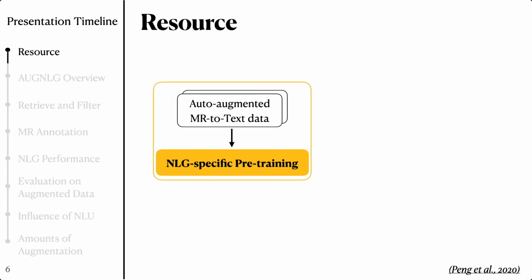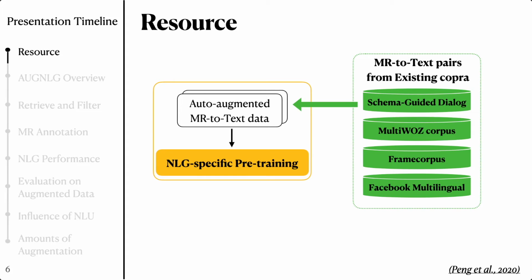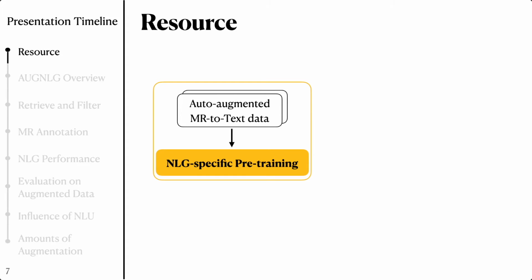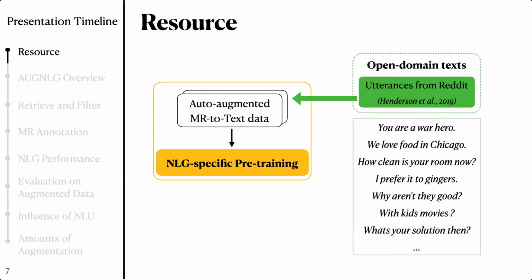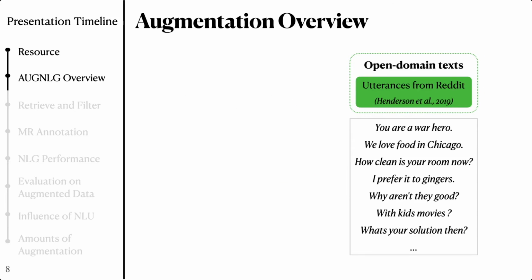Previous work achieved state-of-the-art performance in the few-shot NLG settings by using existing MRT text datasets in the task-specific continued pre-training. However, this approach leaves little room for further improvements as MRT text data are expensive to obtain for new domains. So practically, it circles back to the same scalability problem after exhausting the existing data. In order to go beyond this restriction, AugNLG creates MRT text data from unlabeled open-domain texts. Since Reddit has been shown to provide natural conversational English data, we adopt Reddit as the open-domain utterance pool.